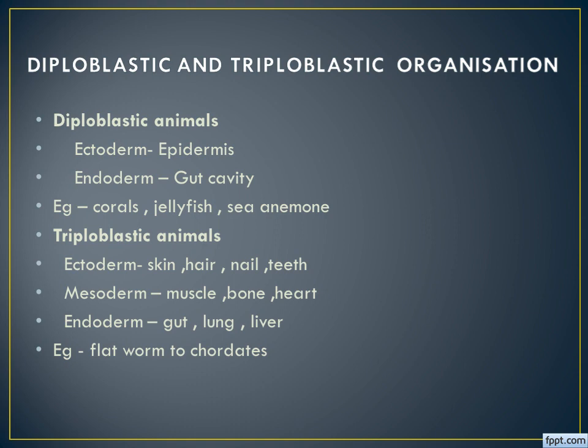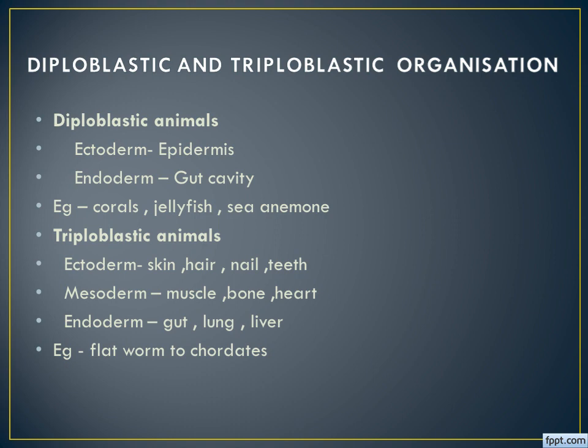Let us see here. In case the embryo consists of only two layers, the names of the layers are ectoderm and endoderm. If the embryo consists of two germinal layers, it is known as diploblastic animals.